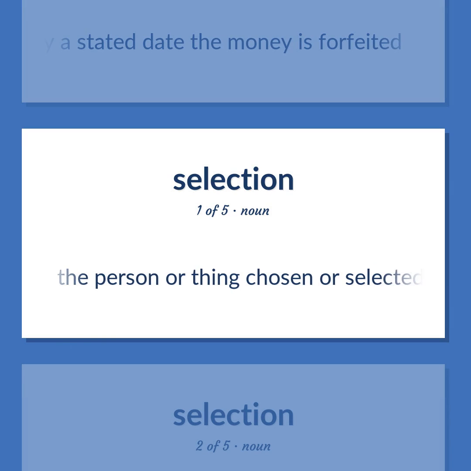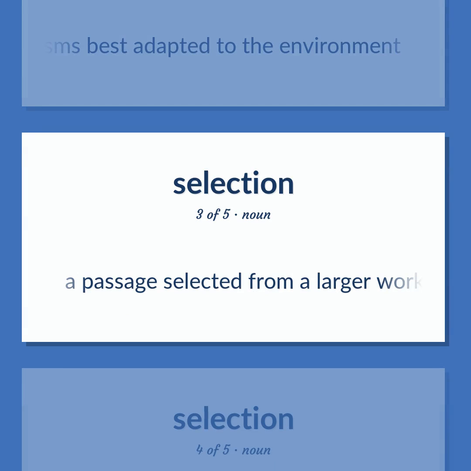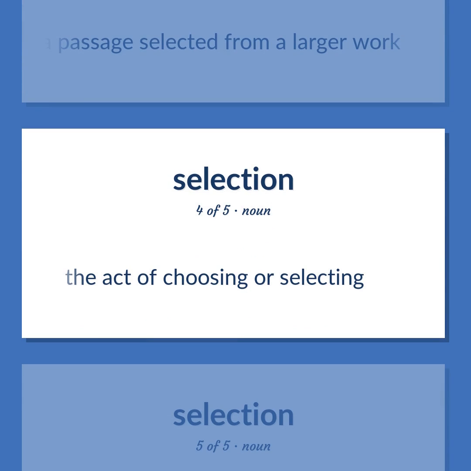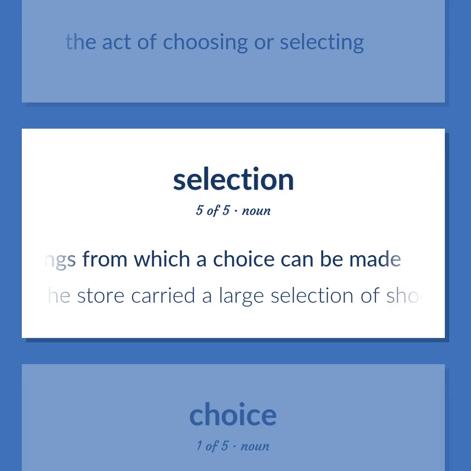Selection: The person or thing chosen or selected. A natural process resulting in the evolution of organisms best adapted to the environment. A passage selected from a larger work. The act of choosing or selecting. An assortment of things from which a choice can be made. The store carried a large selection of shoes.